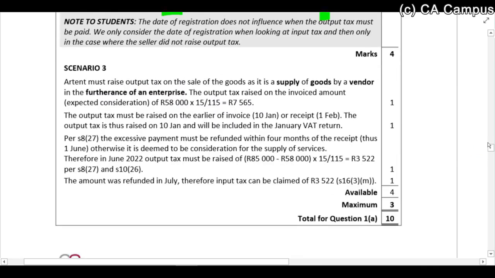Scenario 3, again, why are we raising output tax? First of all, is the question. Because the supply of goods by a vendor in the furtherance of the enterprise. Give the calculation. Give us the timing rule over here: earlier of invoice or receipt. Okay, that's for the sale of that 58,000 rands. Then we don't pay the excess. You will say, why are we raising output tax? Because it's not paid within 4 months. And then why are we claiming the input tax? So you can see it's really just going through step by step and saying, why am I doing this? Why should you be doing that?